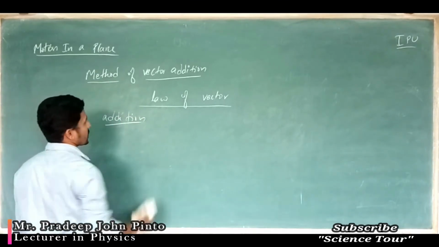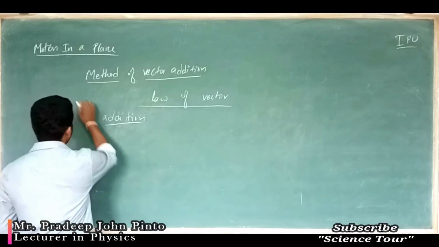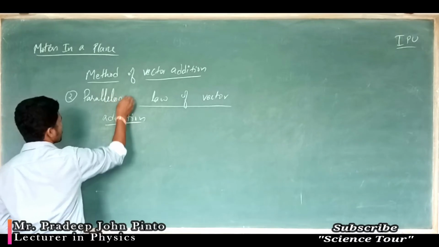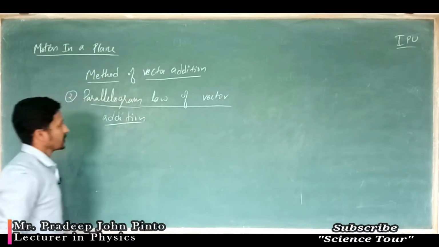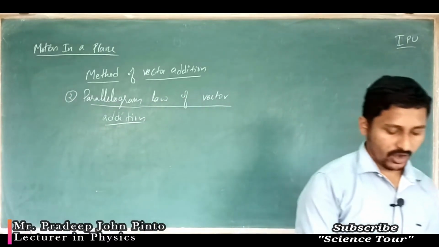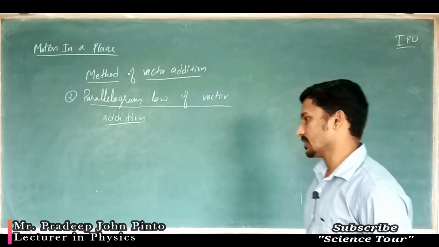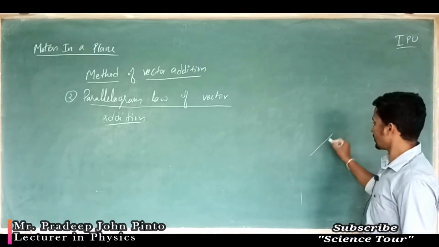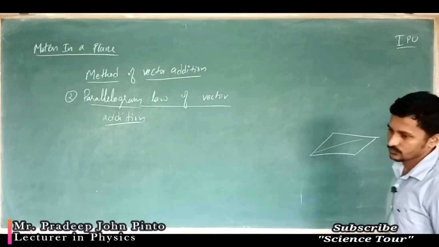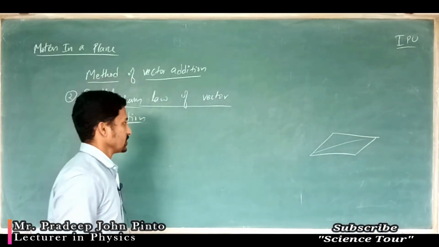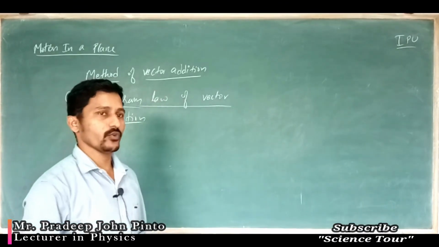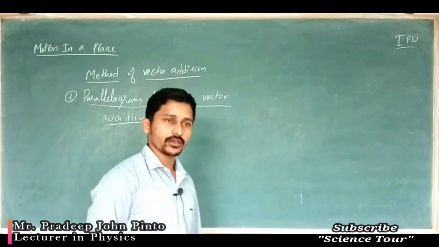Now the second one is the parallelogram law of vector addition. Now what is the parallelogram law of vector addition? You have seen this kind of geometrical shape, it is a parallelogram, isn't it? So what are we going to do? The same thing. How we defined the triangle law of vector addition, in the same way we are going to define the parallelogram law of vector addition.